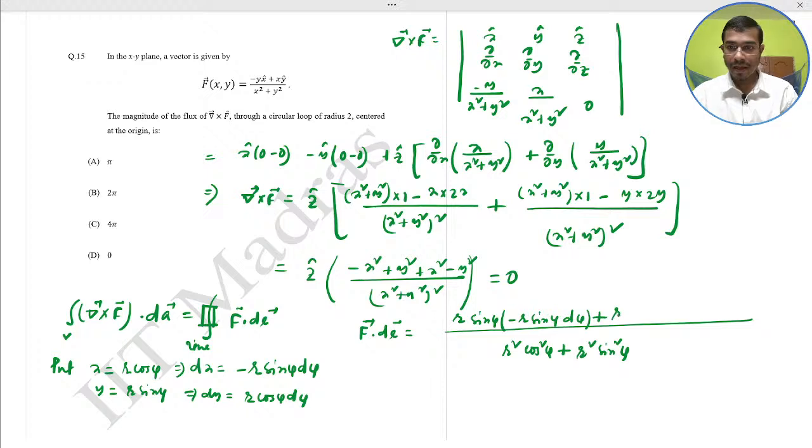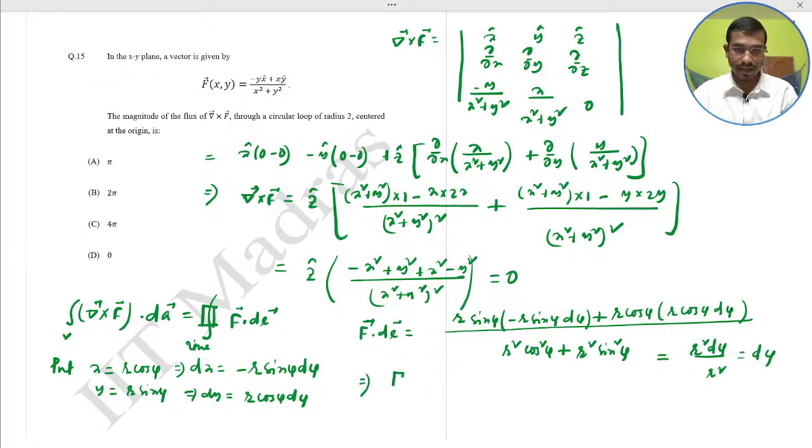Calculate yourself and put the answer in the comment box. That would become r square d phi divided by r square, that would become d phi.